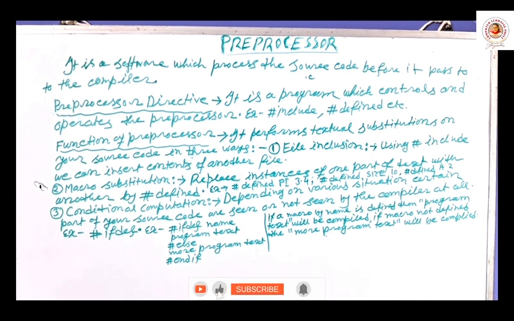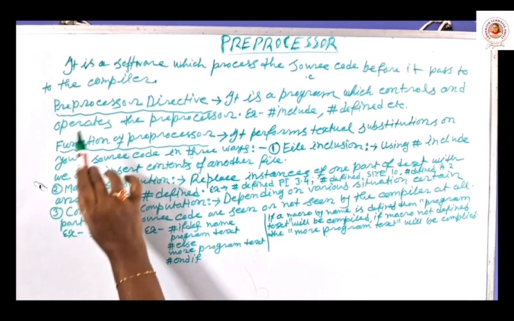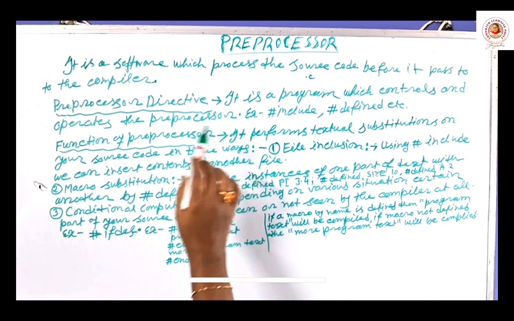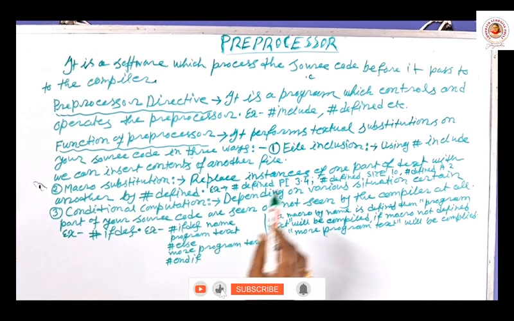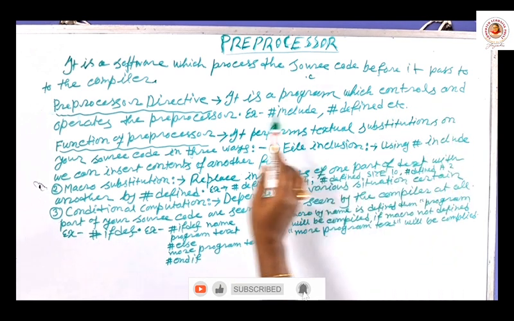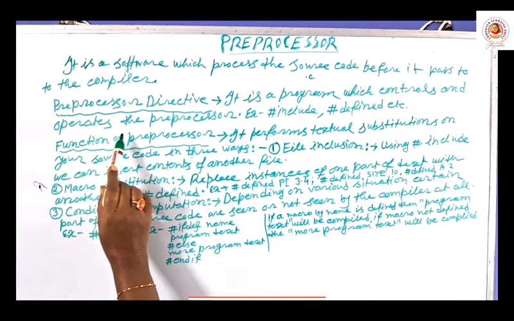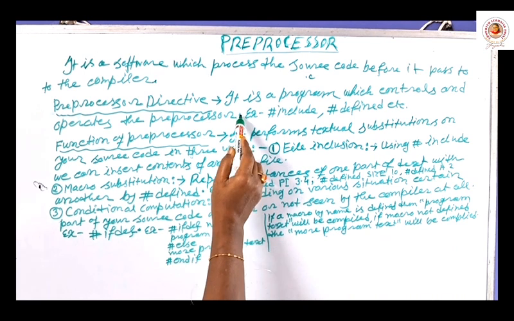What are the steps? Preprocessor will do some operations. Those operations will be performed by preprocessor directive. First of all, what is preprocessor directive? Preprocessor directive is also a program which controls and operates the preprocessor.